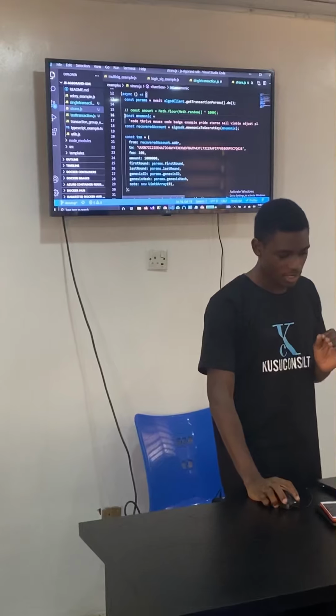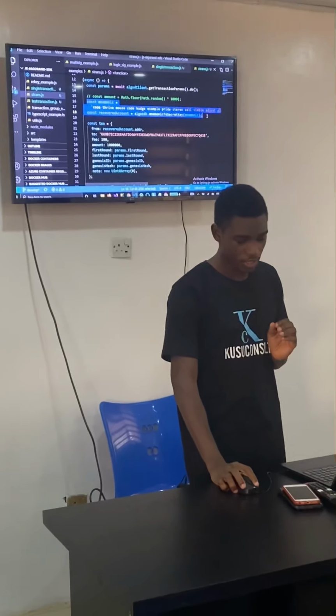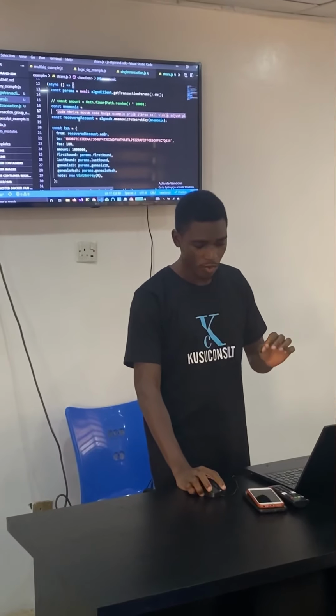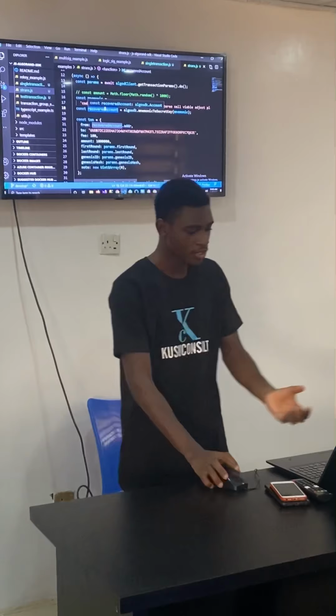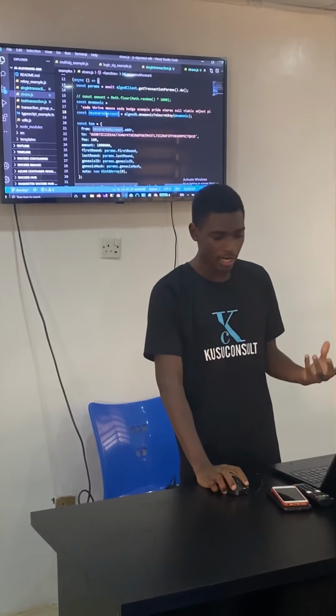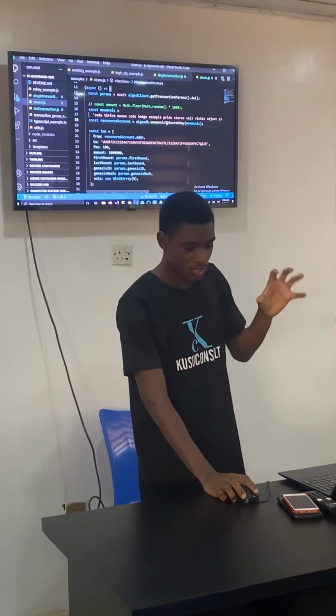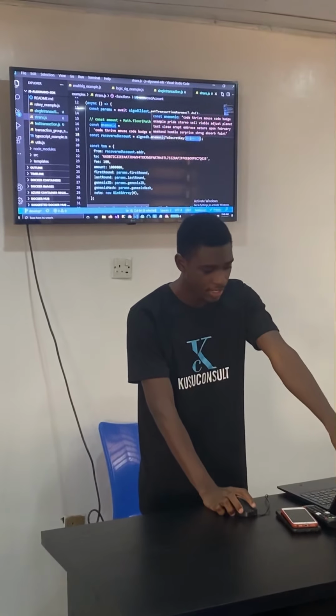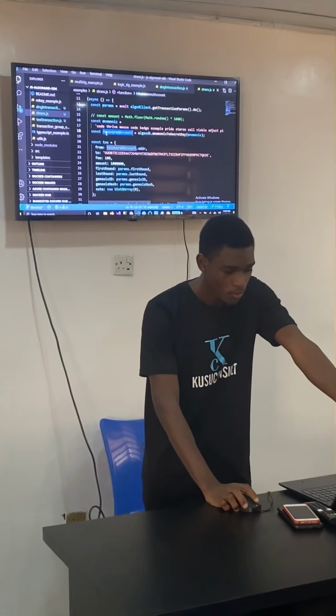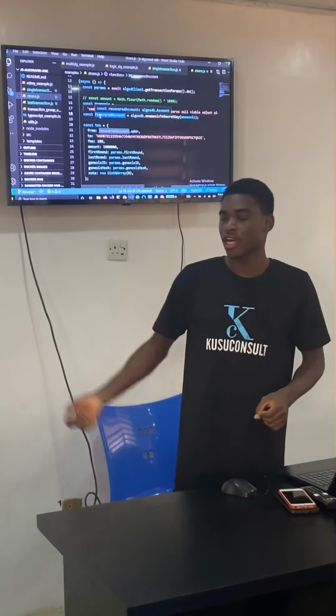So that's what these two lines of code are doing. So we have the mnemonic key, we have it here, and then recovered account. Let's say now we've lost our account address. So we have another declaration, recovered account, making use of the Algorand SDK, mnemonic to secret key, and then passing in the mnemonic. Now with this recovered account, we can use it to get our account address back.